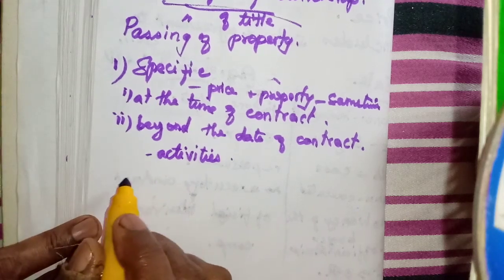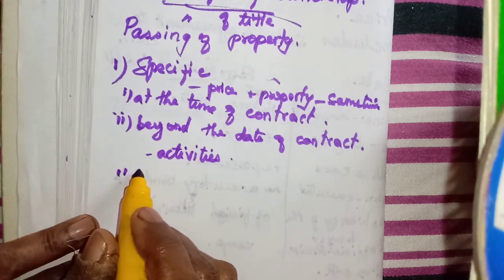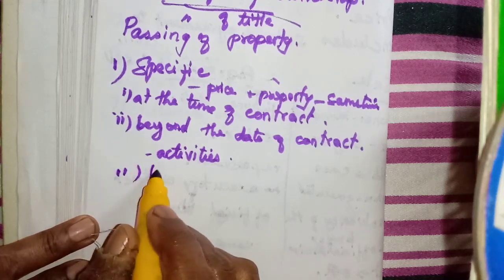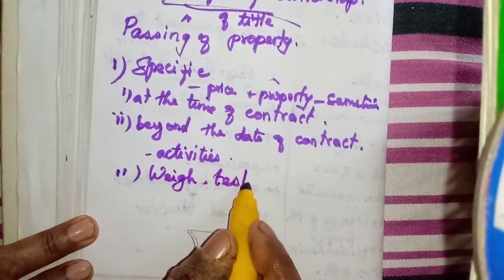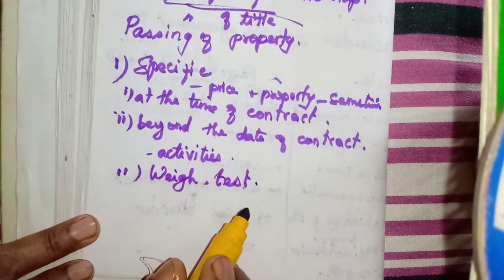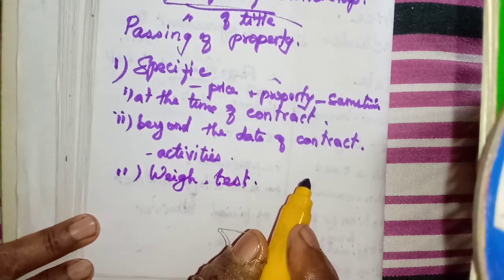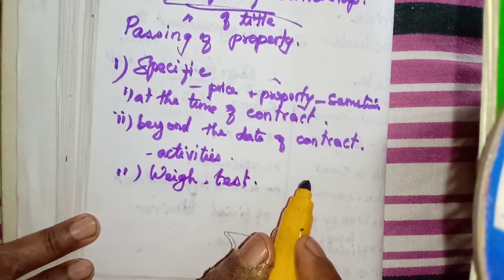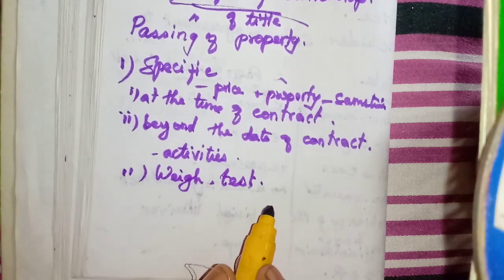Then sometimes the goods have to be weighed, or they have to do some test. They will test whether the goods are in runnable condition. If it is a car, they will check whether the car is in a movable condition and can run on the road.